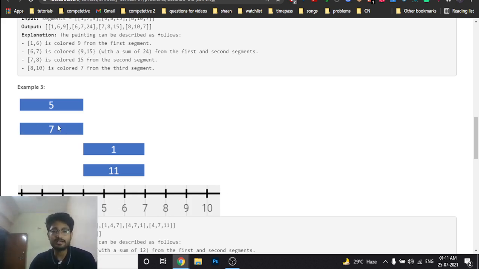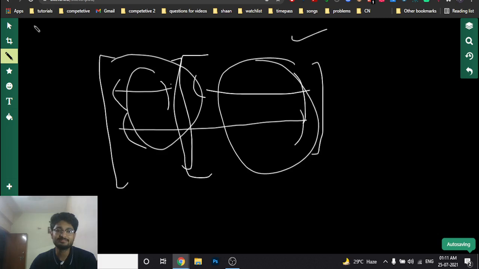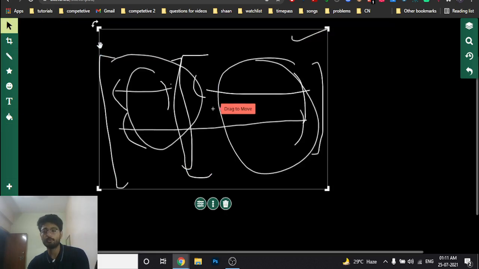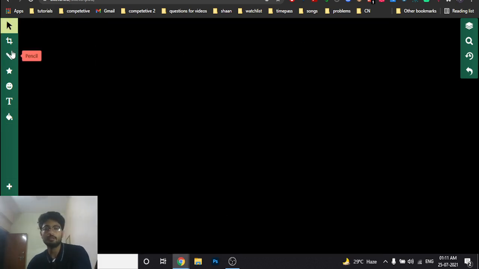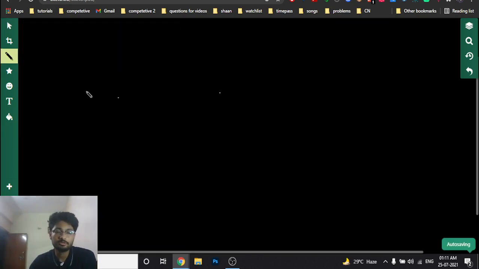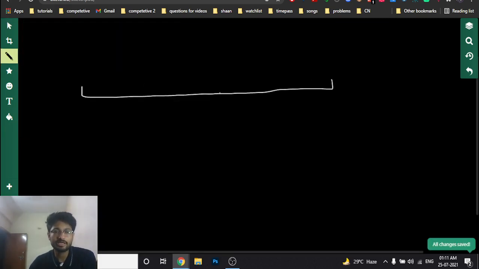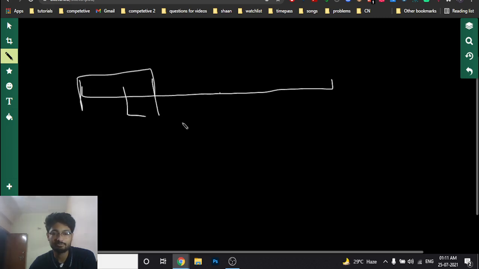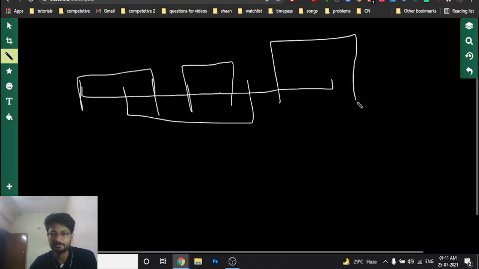Now, the problem is the same as in the previous example. If we mark out a coloring from this to this point, from this to this point, and this to this point, and this point is a coloring. According to the problem, even if the summation becomes the same, we have to mark it out in a non-overlapping manner.